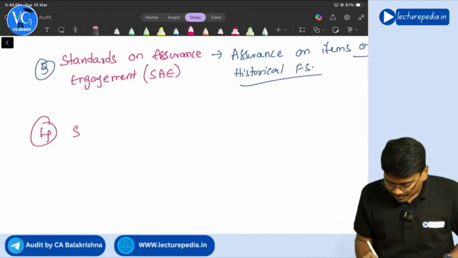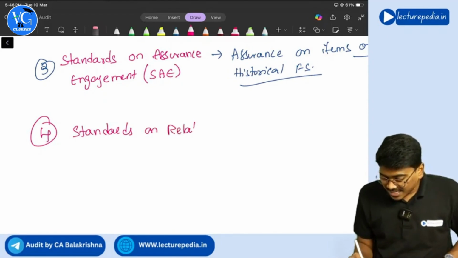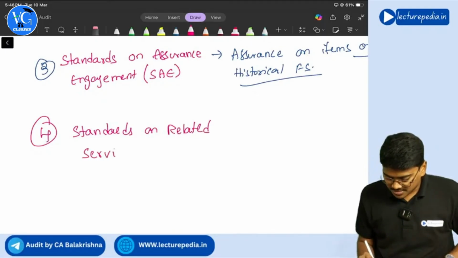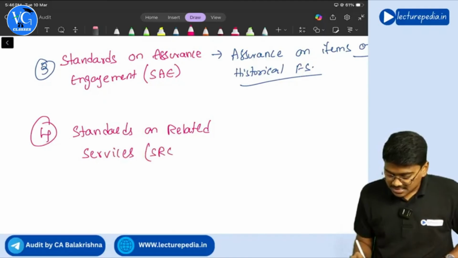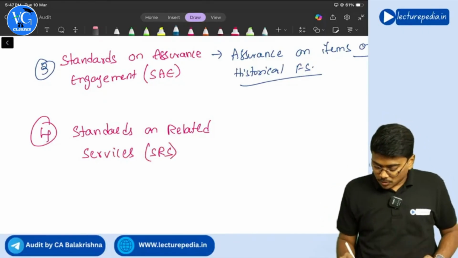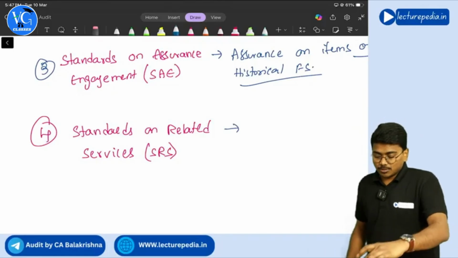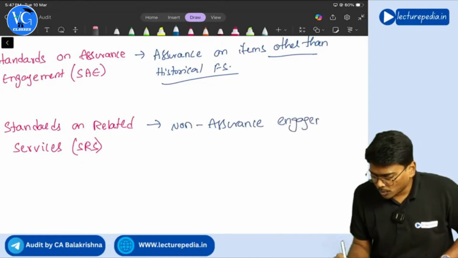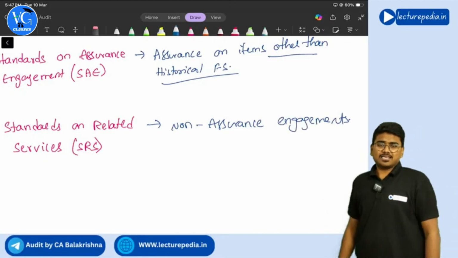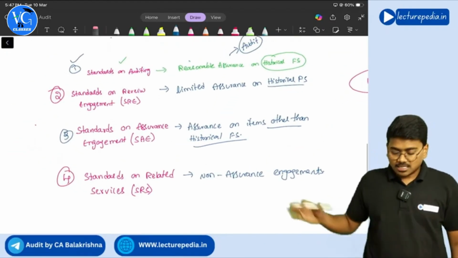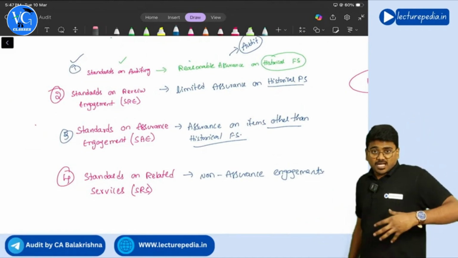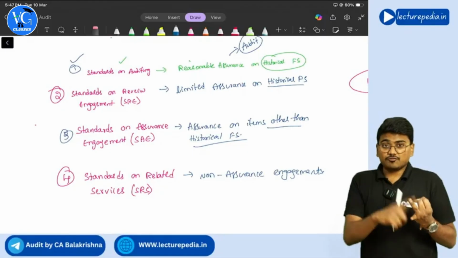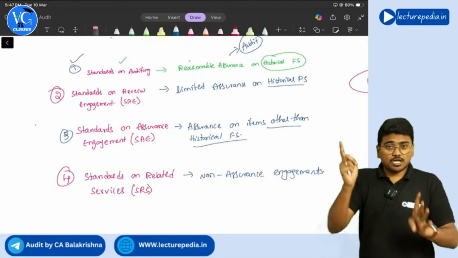So if CA firm has accepted the engagements in which no assurance is required, while discharging the engagements, CA firm has to comply with standards on related services. You will call them as SRS series. Okay, so this SRS series is applicable for non-assurance engagements. Understanding? Who gave all these standards? Of course, our ICAI. Okay, all these series of standards given by ICAI. So CA firm can perform audit engagements, review engagements, assurance engagements, non-assurance engagements.